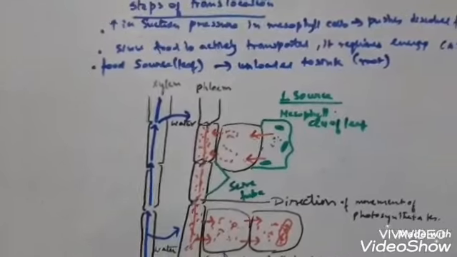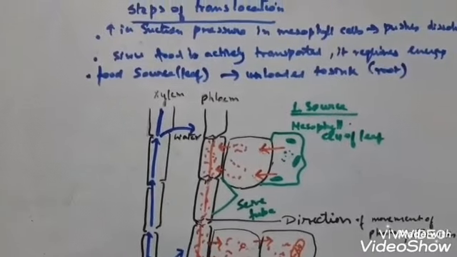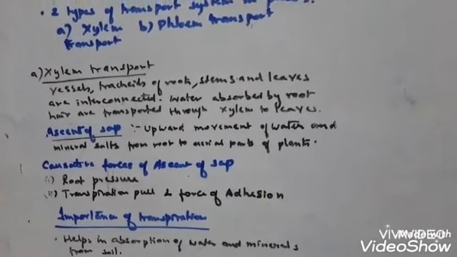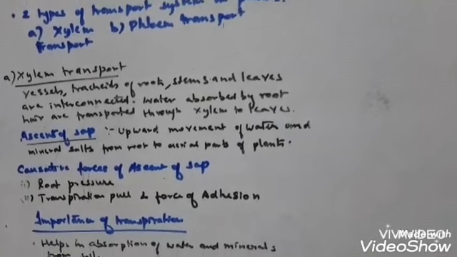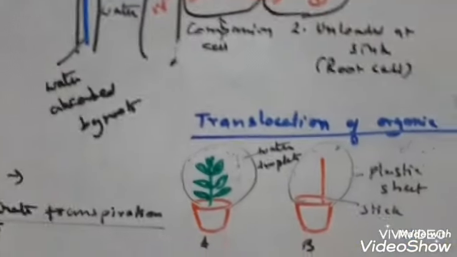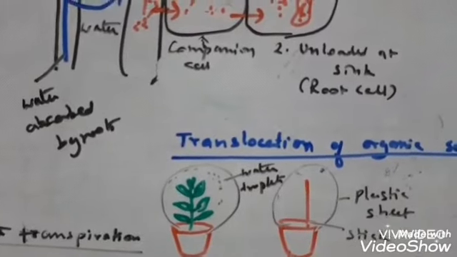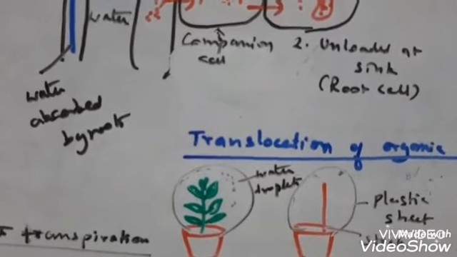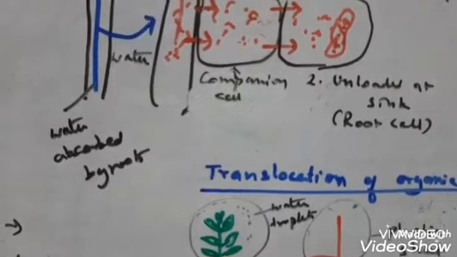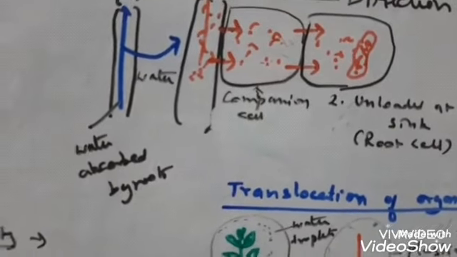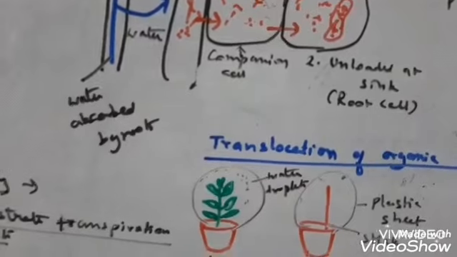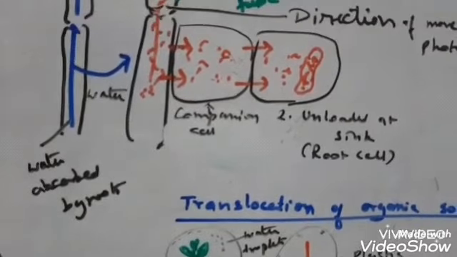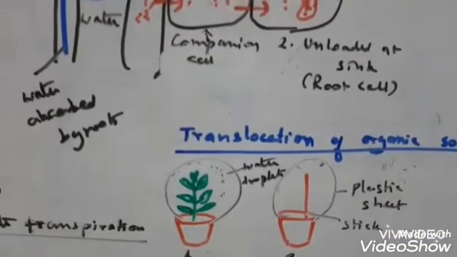Okay. Next, as I told you, during transpiration a lot of water is lost from the leaves. How can you demonstrate it? With the help of an activity. You take a small well-watered potted plant having broad leaves. Okay, so why broad leaves? So that the transpiration rate can be high and you can get a lot of water moisture in this poly bag that I have tied here.